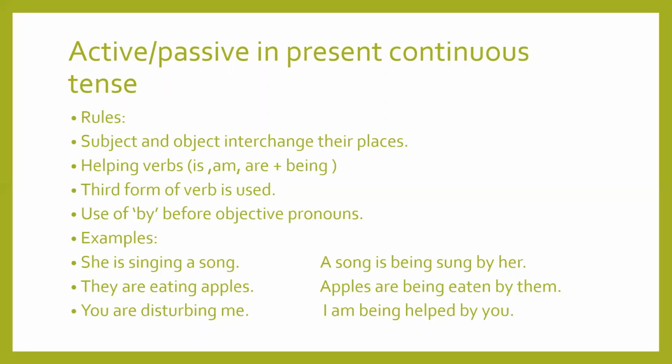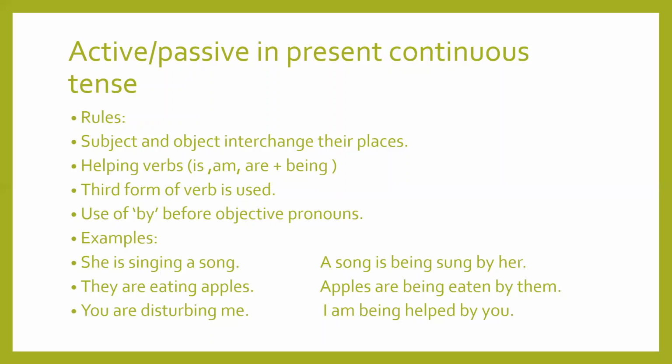And what is object? Song. Now she and song, they will interchange their places. A song is being sung by her. You see that along with is we are using being. Being is continuous form of verb. So instead of singing, we are writing being. A song is being sung by her. It is the progressive form of verb.